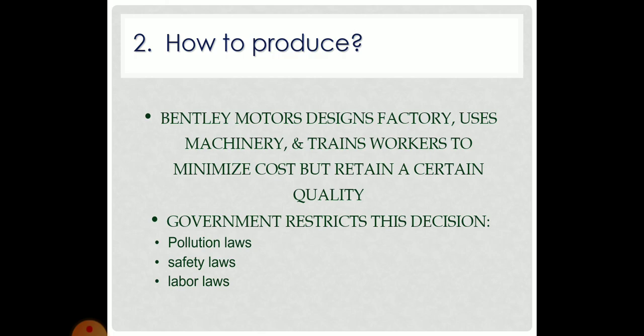By doing so they can minimize the cost and of course have a great profit. Okay guys, so the government restricts this decision. The government has pollution laws, safety laws, labor laws.